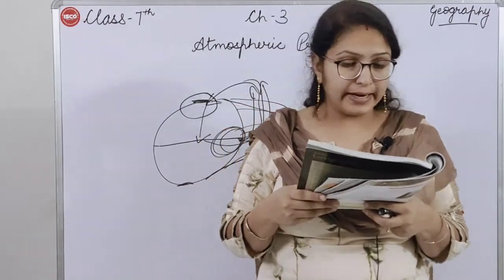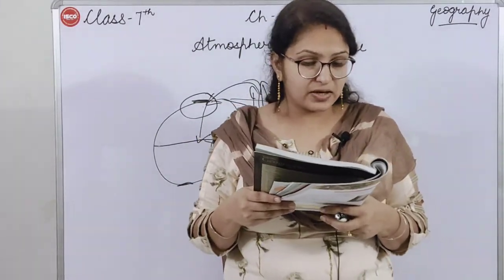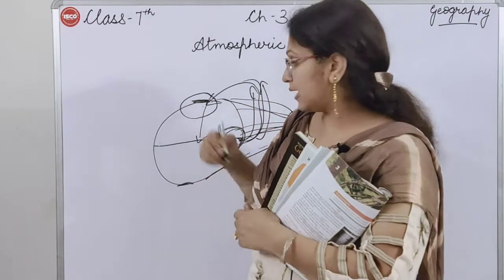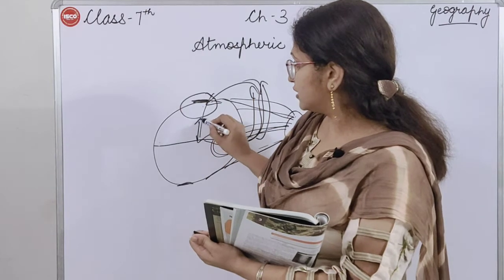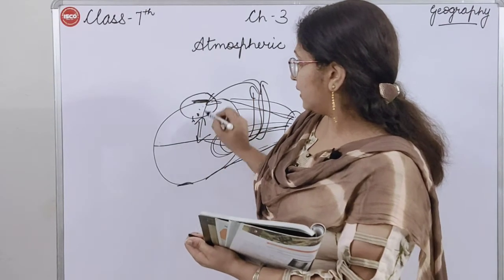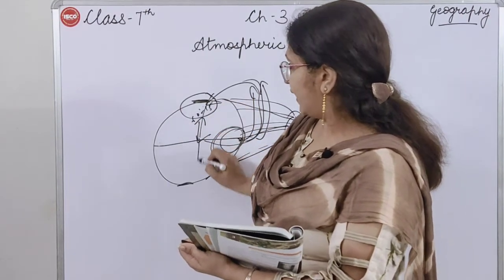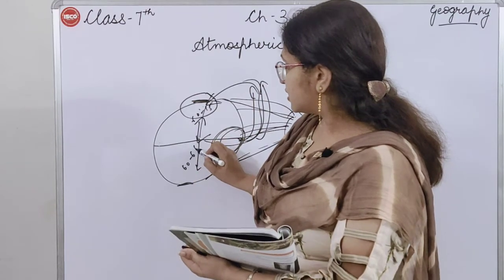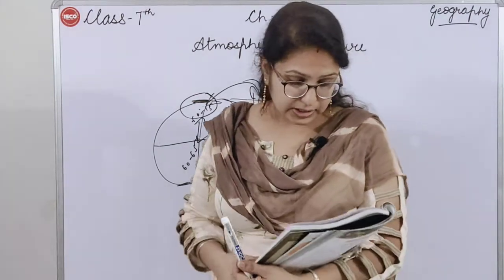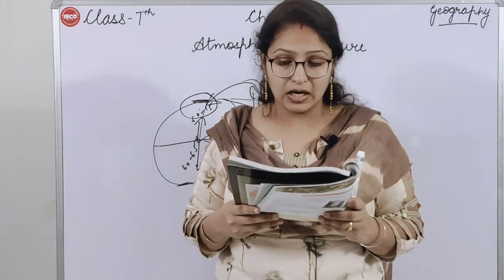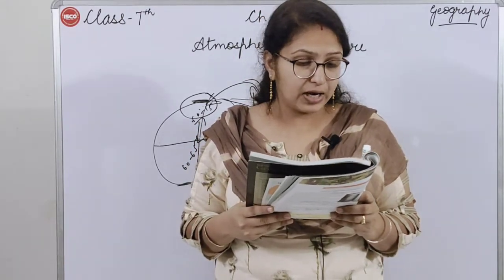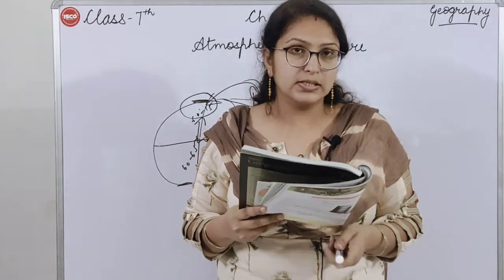Then around the latitude 60 degree to 65 degree, north and south of the equator, the rotation of the earth results in air being flung from it towards the equator.